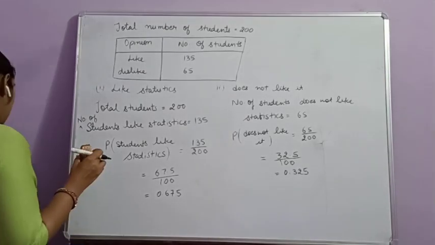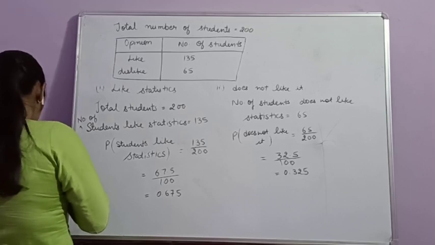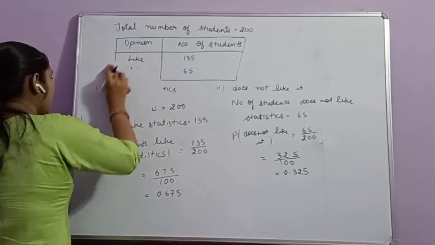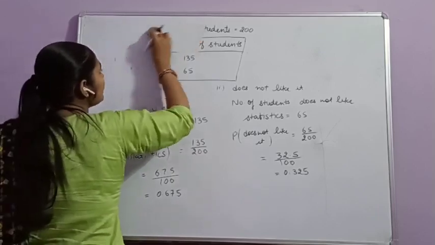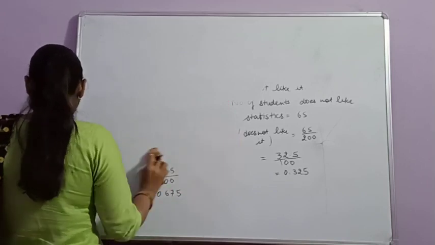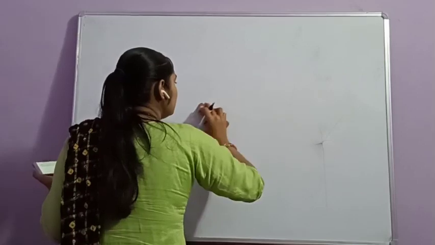Next is: an organization selected 2,400 families at random and surveyed them to determine a relationship between income level and number of vehicles in a family.